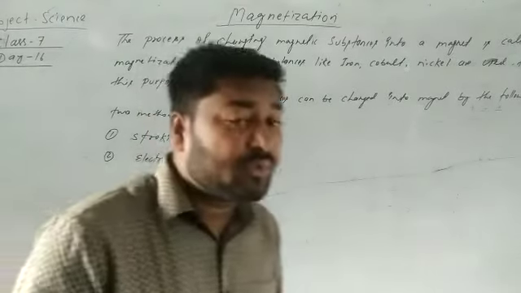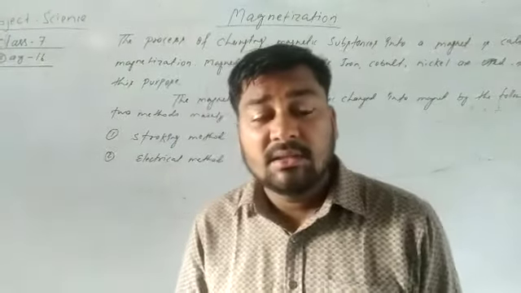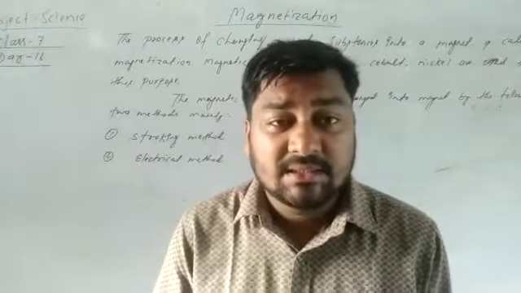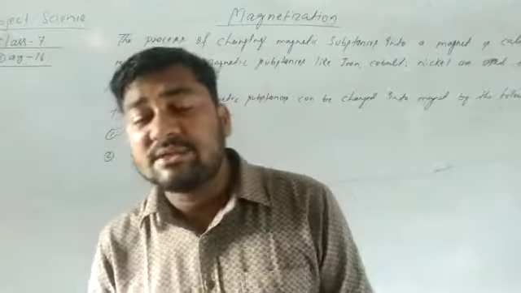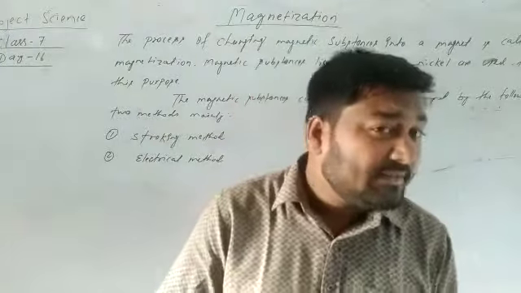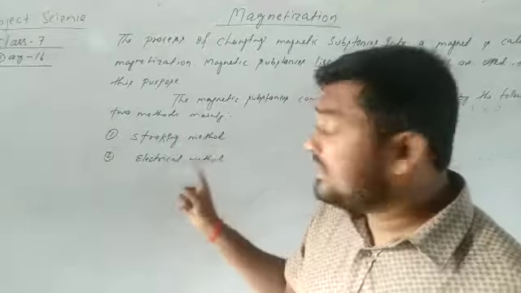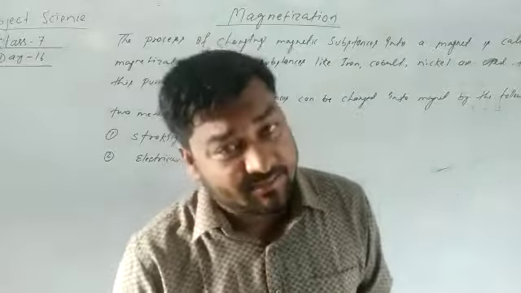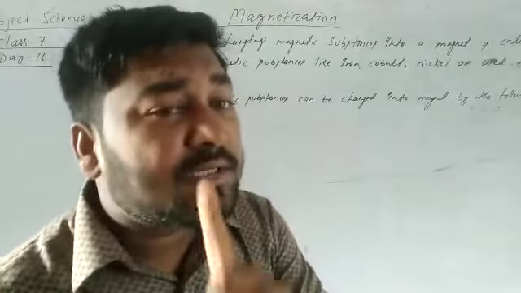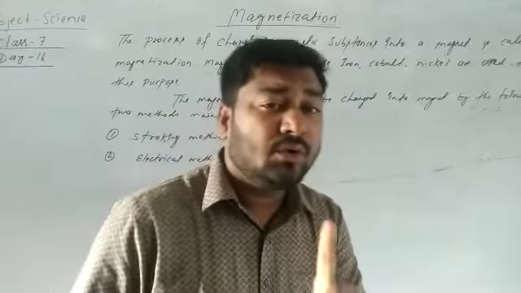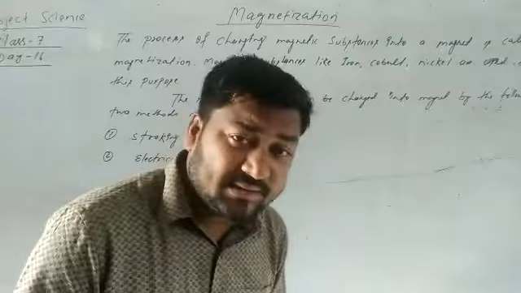So we are going to read about how a magnetic substance can change into a magnet. There are two ways mainly. One is the stroking method, and the next one is the elliptical method, dear student. First of all, you must know what magnetization is.